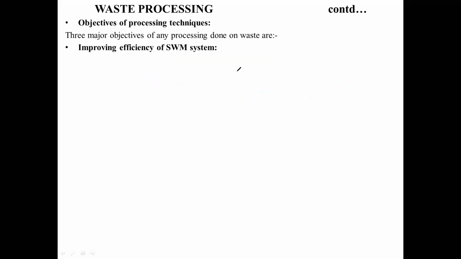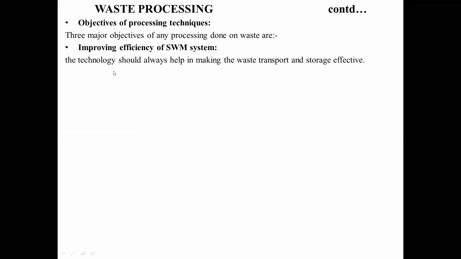How do you increase the efficiency? By having a proper processing system. This processing system helps us in improving the solid waste management system. Whatever technology or techniques you use at any stage should always help in making waste transport and storage efficient.